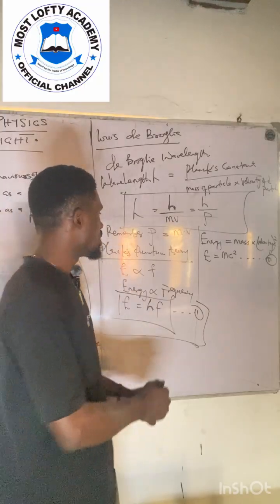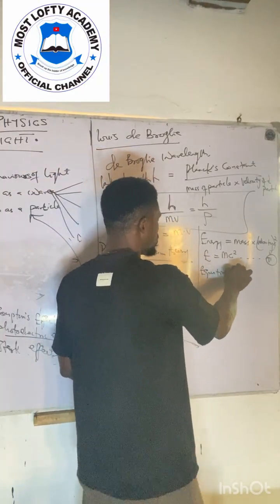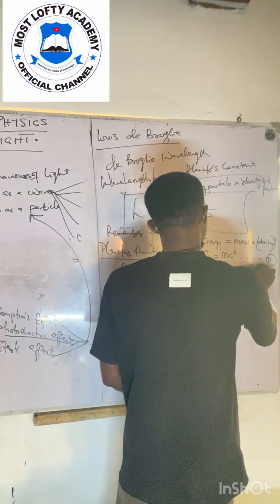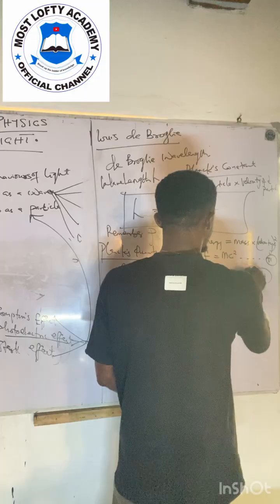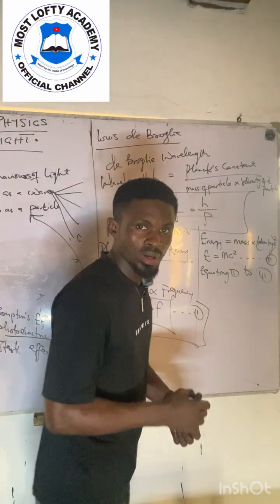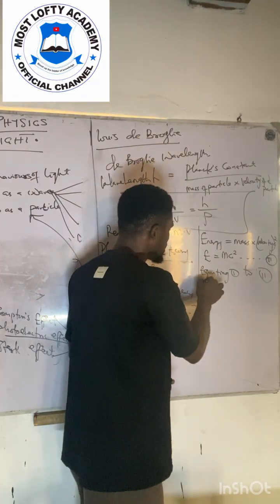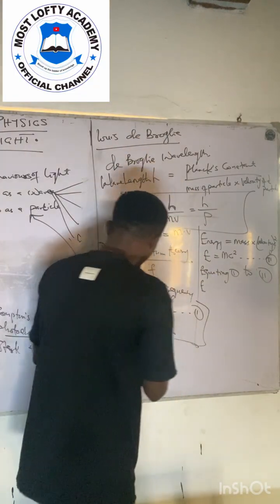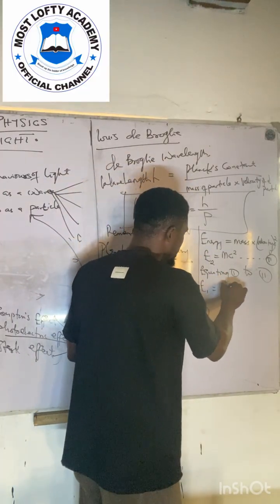Am I communicating? So equating the two, since they are the same, equating equation 1 to 2, let me call this one E1, let me call this one E2. E1 is equal to E2.